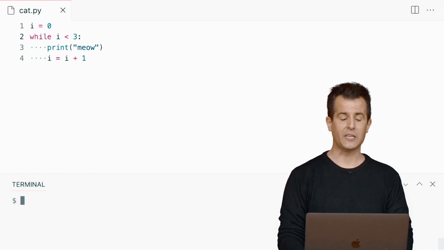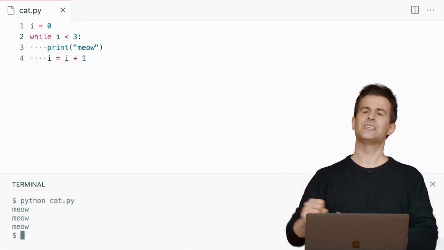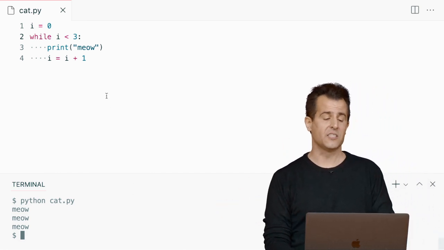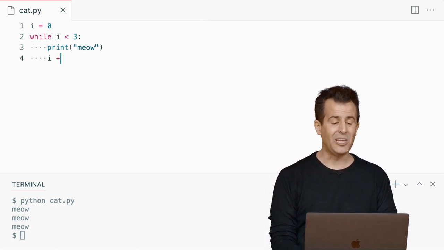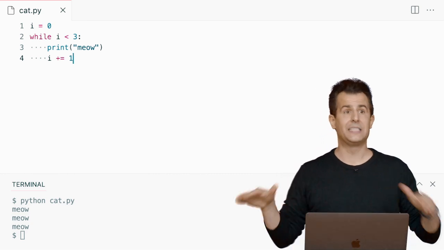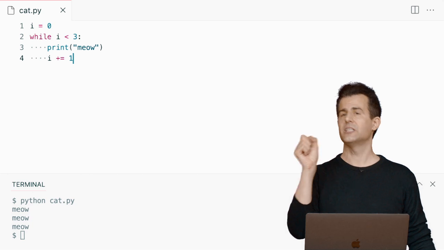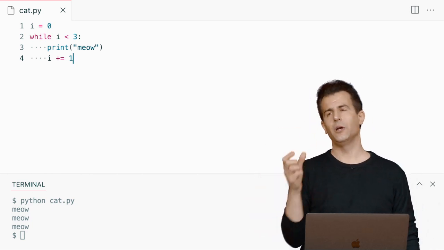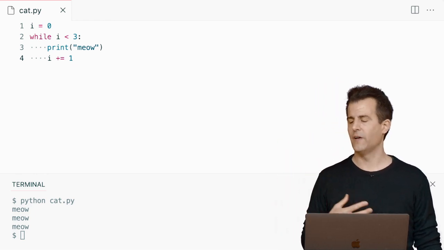Not only will this now fix my counting problem, it now meows 3 times as expected, there's a more succinct way to express I equals I plus 1. And this is because it's such a popular thing to do in code. You can instead just say I plus equals 1. And that's it. You don't need to put everything on the right-hand side. This is a special syntax that says the exact same thing, increment I, but it does it with fewer keystrokes. It's just a little more pleasant to type. It's a little faster to read.